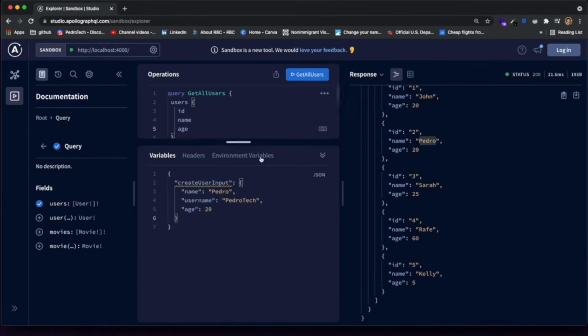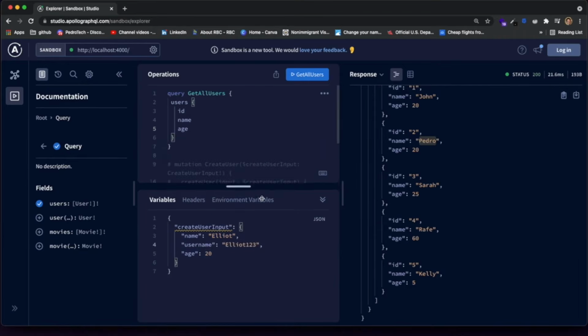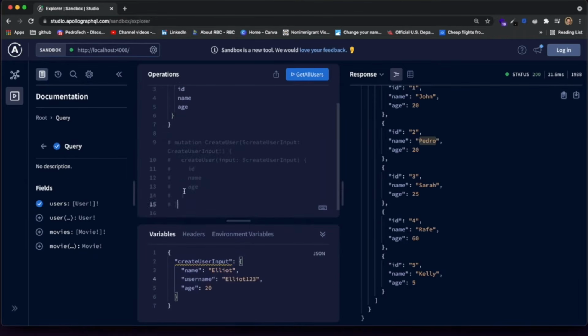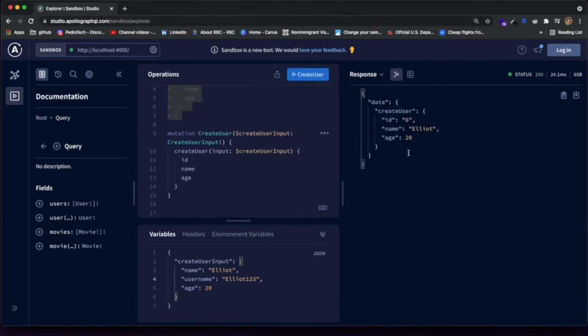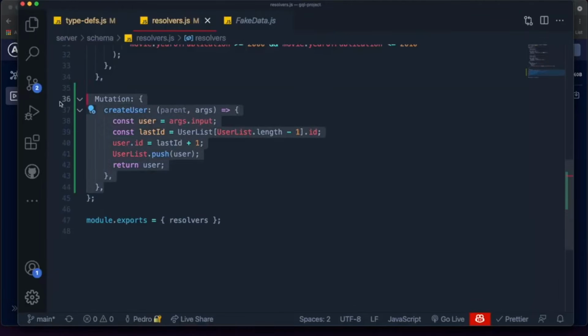So what I'm going to do is add a new user. The name is not going to be Pedro. The name is going to be Elliot, and the username is going to be Elliot123. The age can be 20 as well, and I won't pass a nationality again. So we're going to uncomment the mutation, and let's run this mutation again to see what happens. You can see, first of all, we do get the user back because we're now returning the user at the end of the mutation.